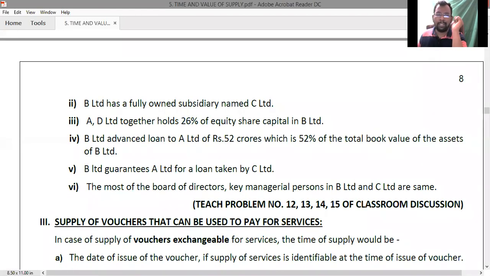Next, B Limited guarantees A Limited for the loan taken by C Limited. Now in this example, tell me, which two companies are associated enterprises? Which two companies are said to be associated enterprises? A and B, A and C, or B and C?